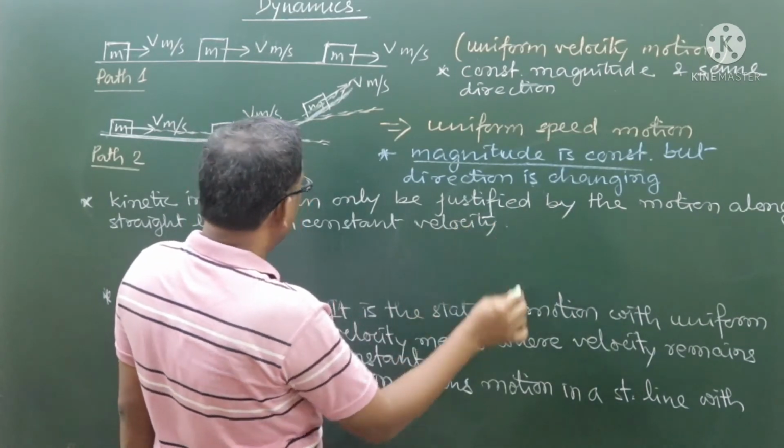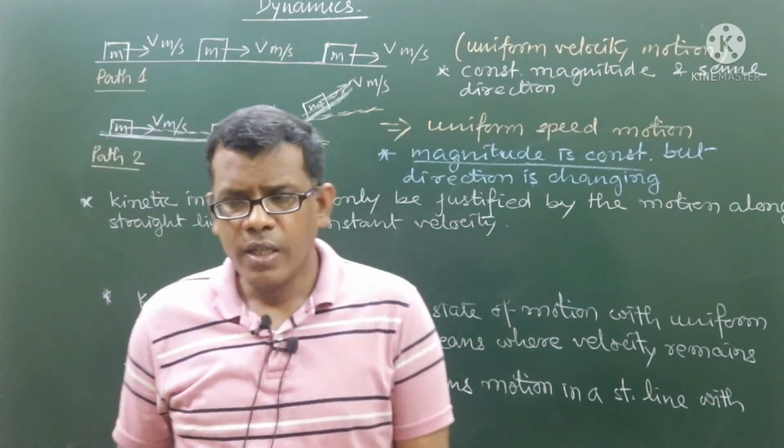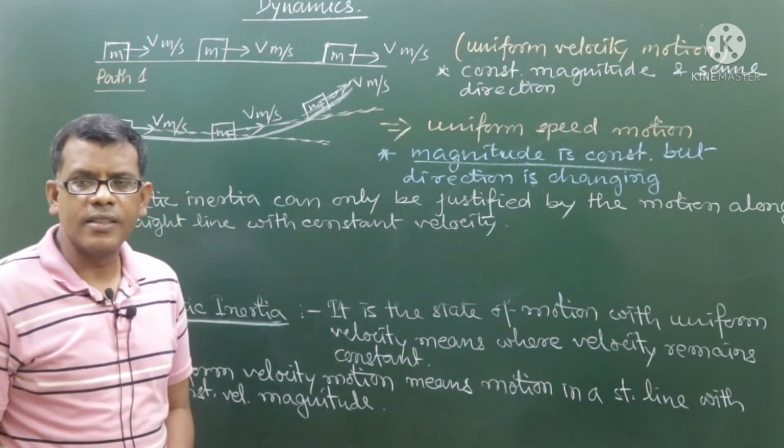Is it clear? So are you getting it? Which type of motion can represent the kinetic inertial state?